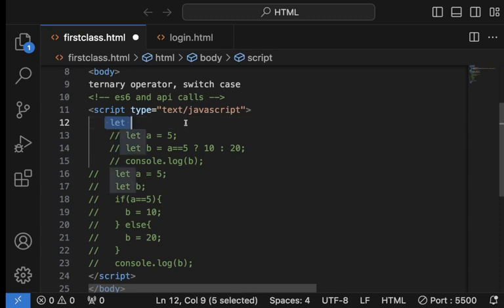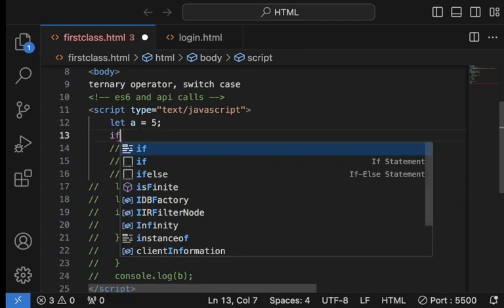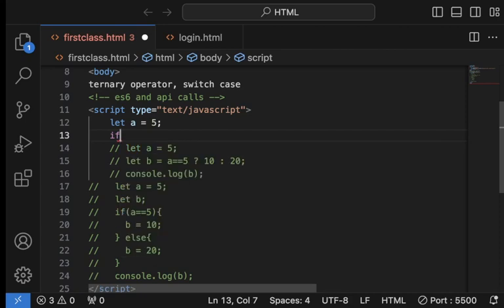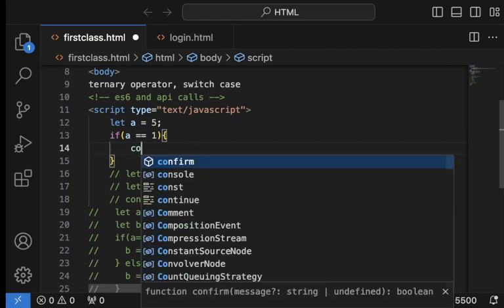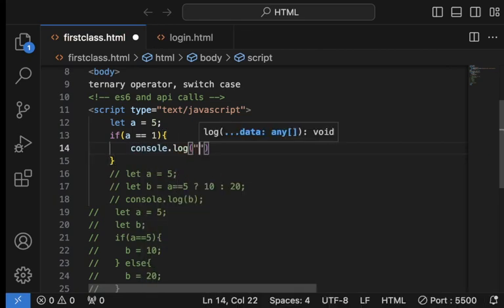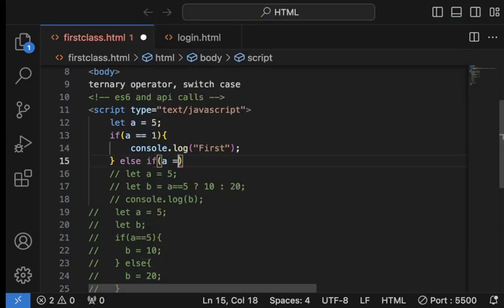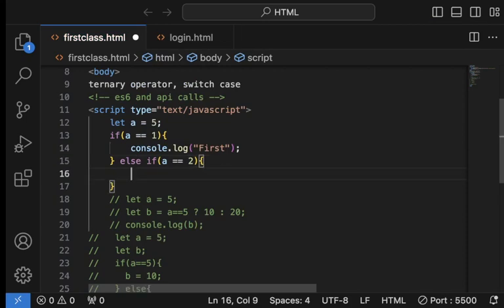You're welcome. Now I want to look at switch case. Let's first write it with if statements, then we see how to do the same thing using switch case. Let's assume a is 5. We can have if a equals 1, console log first. Else if a equals 2, console log second.